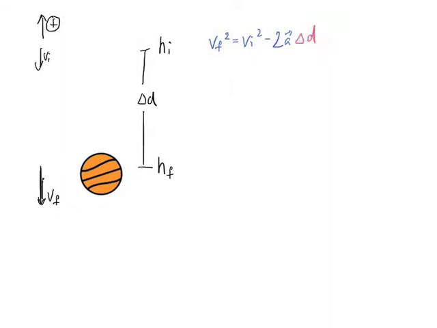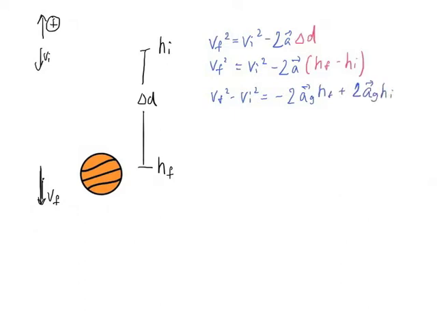Delta D, the displacement over here, is just final position minus initial position. Now we rearrange this. So I've also expanded this into here, and then multiplied it into here as well. And this acceleration over here is going to be acceleration due to gravity, so you know the value is 9.81, but I'm not going to write it as the subscript g over here. Okay, next we multiply by the mass on both sides, and divide by 2.